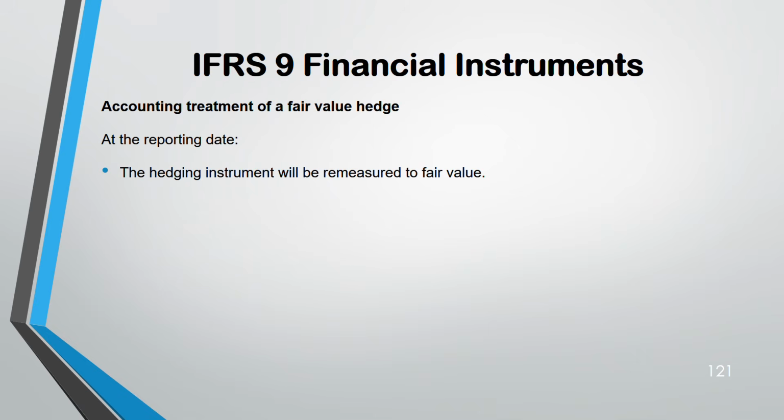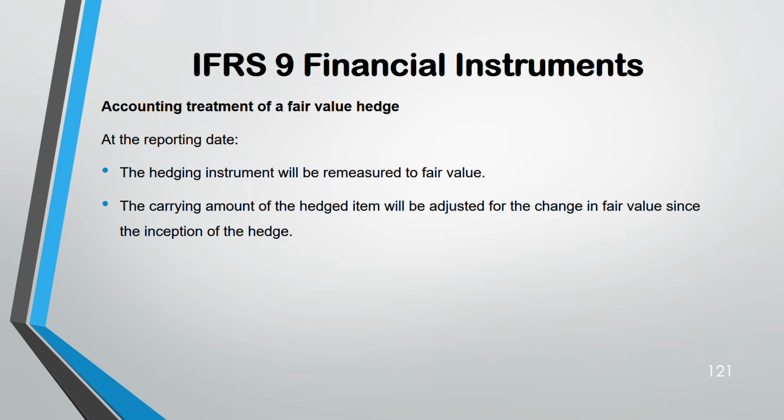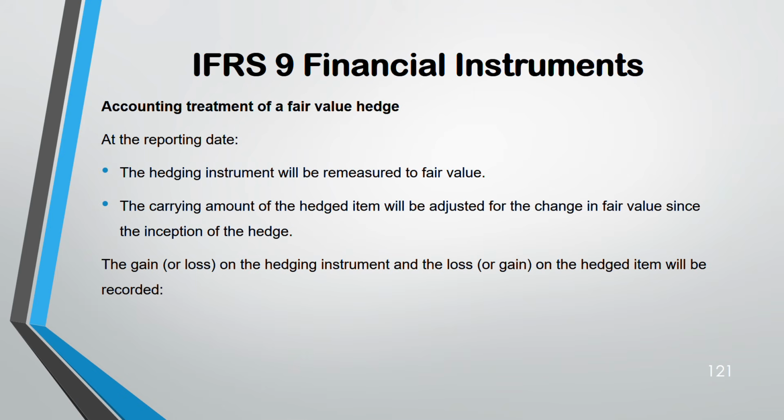So at the reporting date, the hedging instrument is at fair value. Okay. The carrying amount of the hedged item also will be adjusted for the change in fair value. What about the gain and loss?